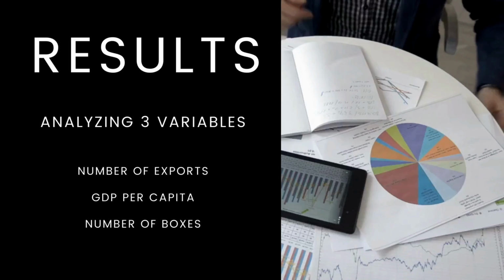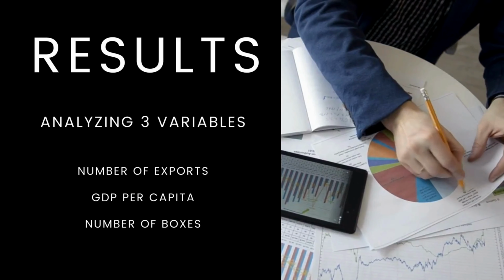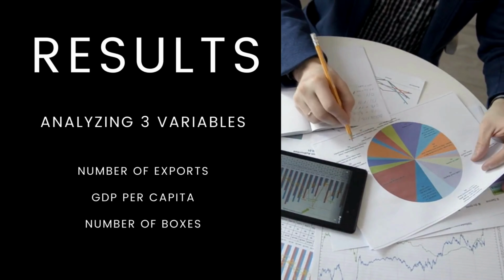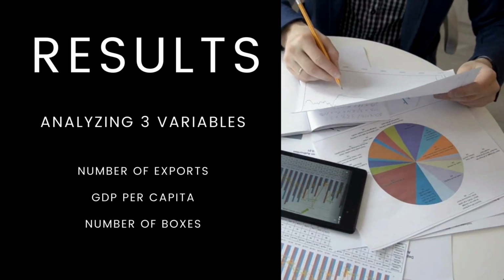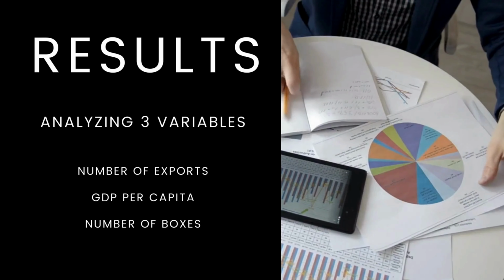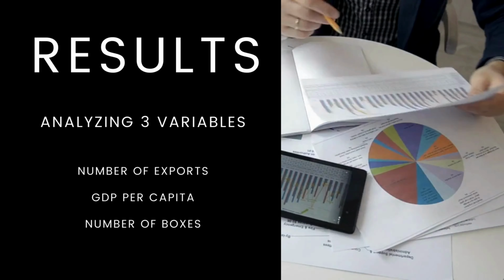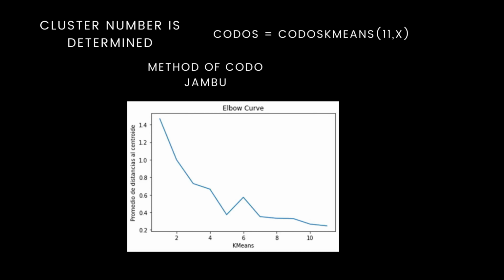Now we want to know the reasons for this change. So we must use three variables, but this time we will use the PBI, the number of sports, and the number of boxes sold. Unlike the previous case, we will use the dataset from 2010 to 2018. With the previously mentioned variables, we ran the code. According to the Elbow of Jambu, the optimal number of groups is 6.